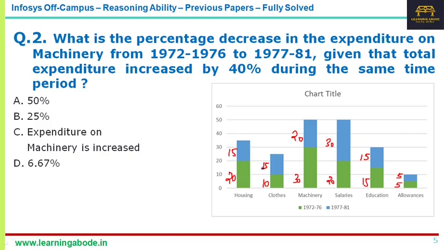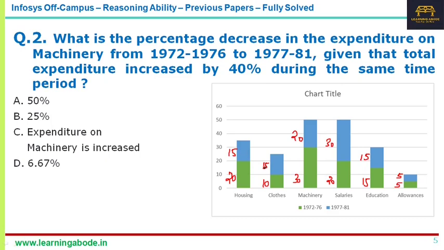One more thing, the exact value of the expenditure is not given in this question. Actually, this data interpretation question had more questions. In one of the questions, the total expenditure on 72, 76 or 77, 81 was put as 1,125 crores, something like that.